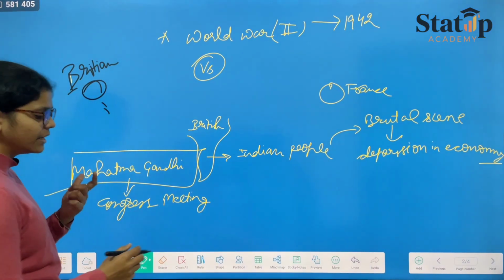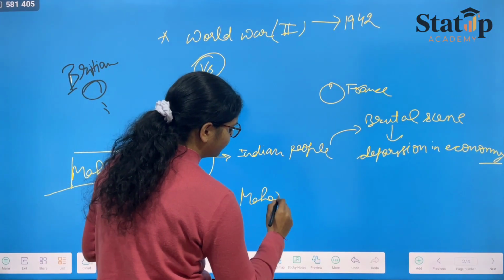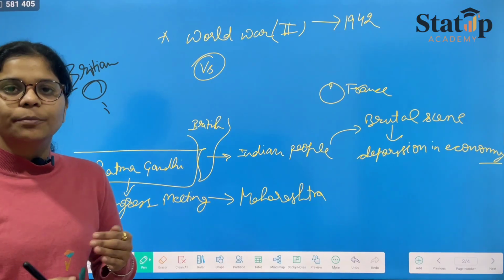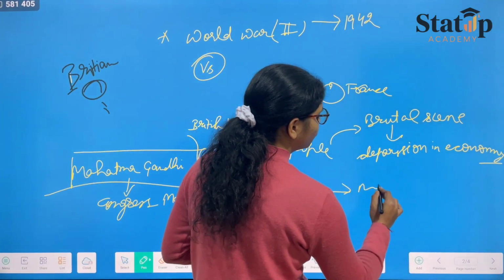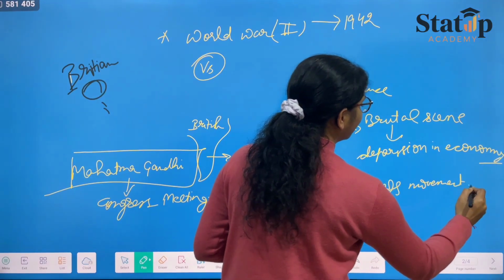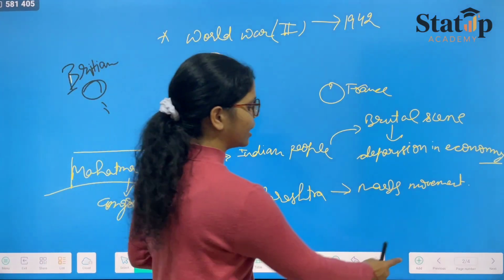This meeting was held in Maharashtra. In that meeting, he said that he would be coming forward with a new launch, a mass movement. I want to come up with a mass movement. So let's take Mahatma Gandhi on another page.